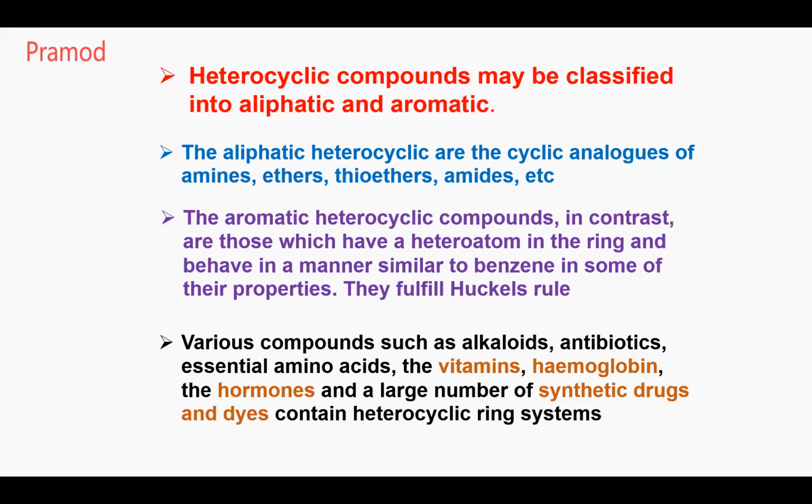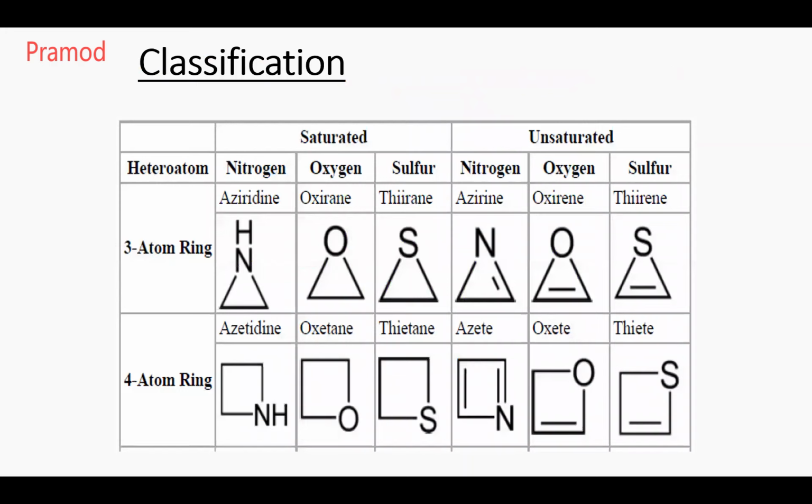Remember, they behave similar to benzene, and they fulfill Huckel's rule. So what is Huckel's rule? It should be cyclic, planar, conjugated, and it should follow Huckel's rule, that is 4n plus 2 pi electrons. So these are some of the criteria for Huckel's rule. Various compounds such as alkaloids, antibiotics, essential amino acids, vitamins, hemoglobin, hormones, and dyes contain heterocyclic rings.